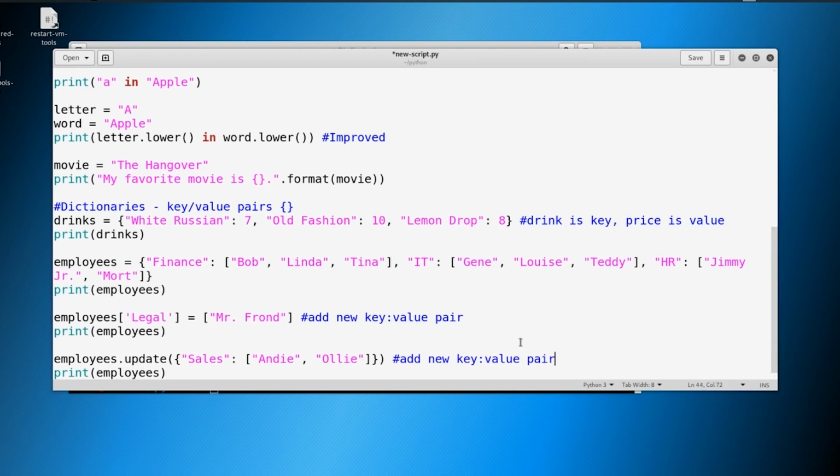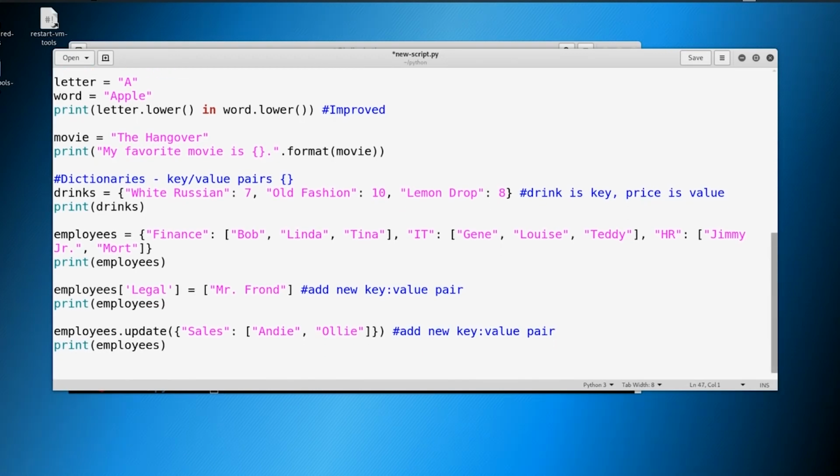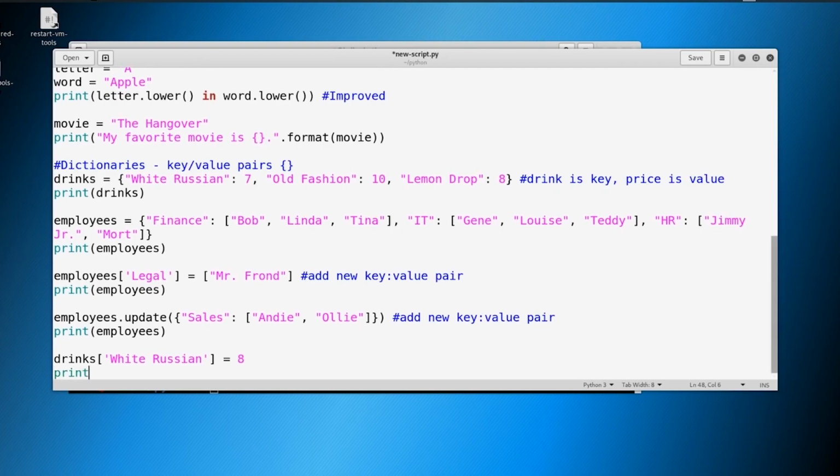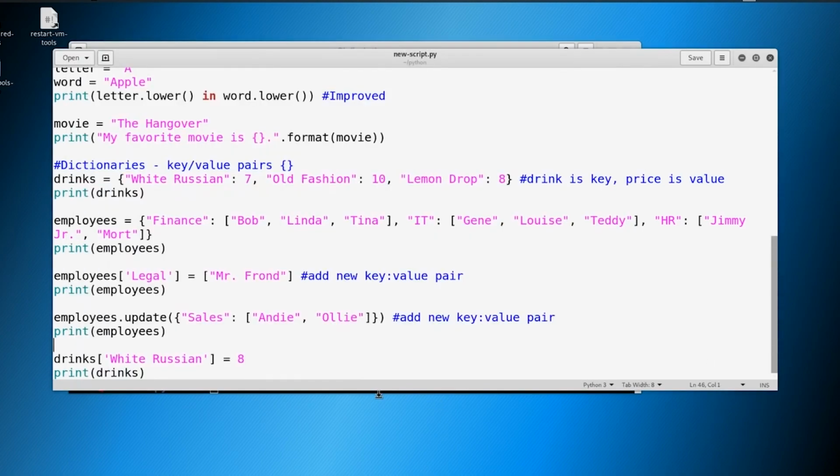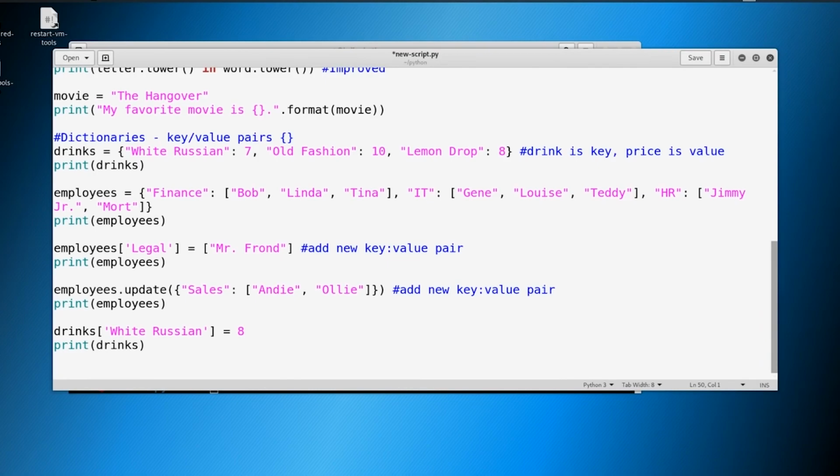So we can also update things. This is the last thing I'm going to show you. So let's go back to our drinks. And let's say that we've got the White Russian, and the White Russian is no longer $7. Our menu has changed and it's now $8. So we're going to make $8, and we'll just print out drinks. And we can save that, print it, and now you can see the White Russian is now $8 instead of $7 from before.